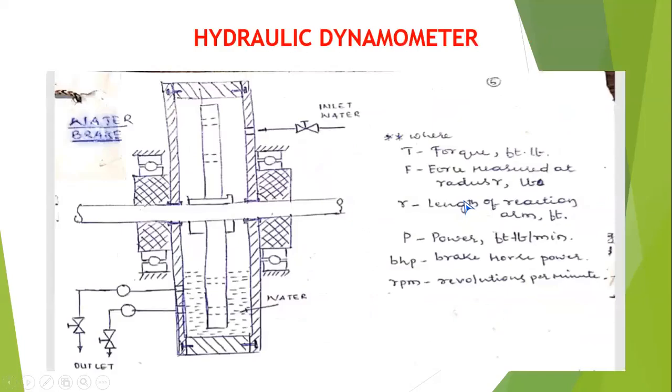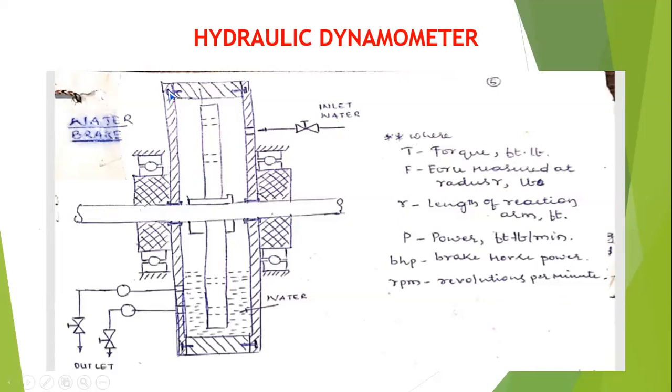Next, come to the point, hydraulic dynamometer. This is also an absorption type of dynamometer. The name itself indicates hydraulic. Hydraulic means water is used as the restriction system, or the liquid used in the hydraulic dynamometer. All of you observe here. This is the shaft which is directly coupled to the engine.